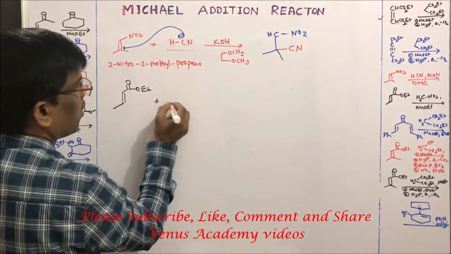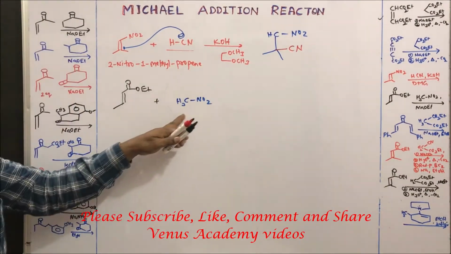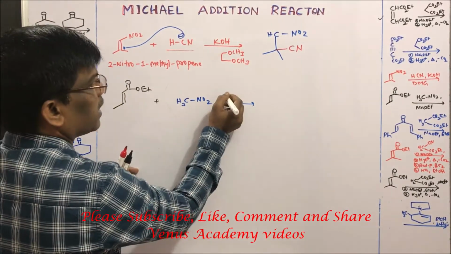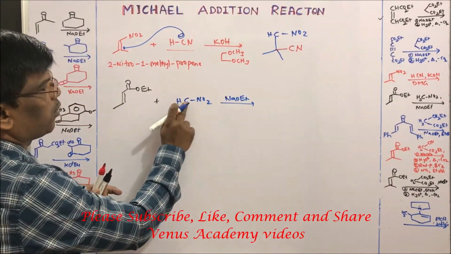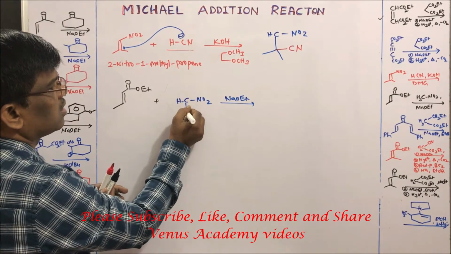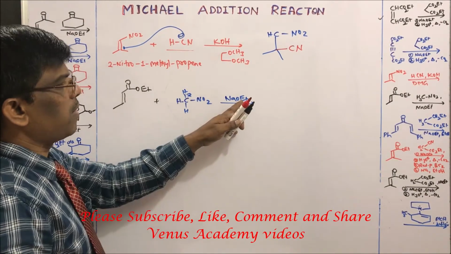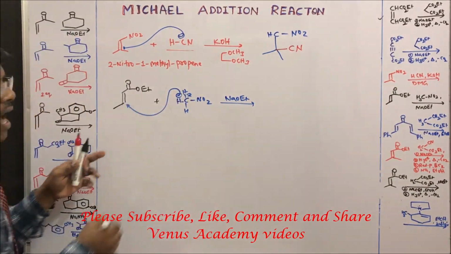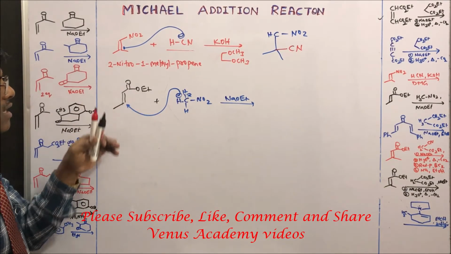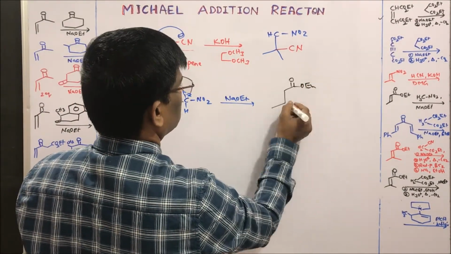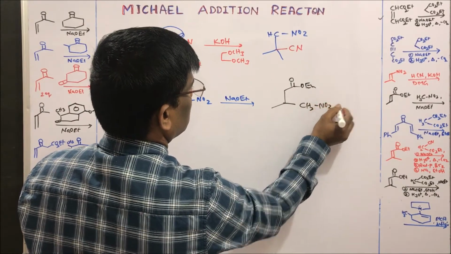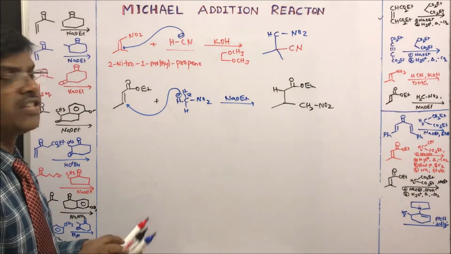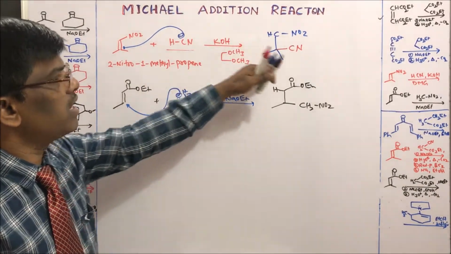Let us take this ethyl crotonate. Ethyl crotonate upon reacting with nitromethane, which is going to act as Michael donor in presence of base. This proton is a highly active proton. It is going to be taken up by sodium ethoxide to give a carbanion. This carbanion is going to be added to the beta carbon of this ester to give CH2 nitro here. One hydrogen is already added here. Yes, students, this is how you can prepare nitro and cyano compounds.